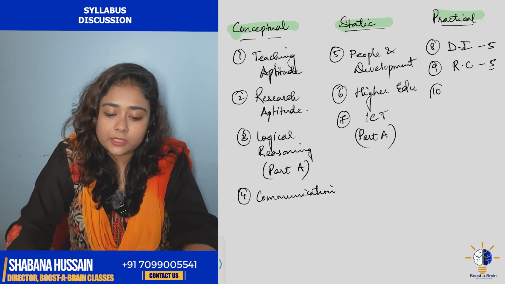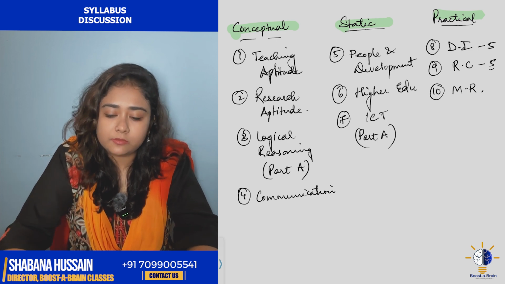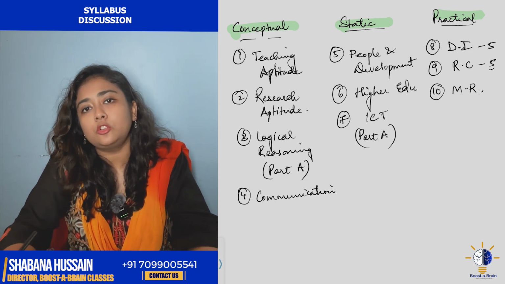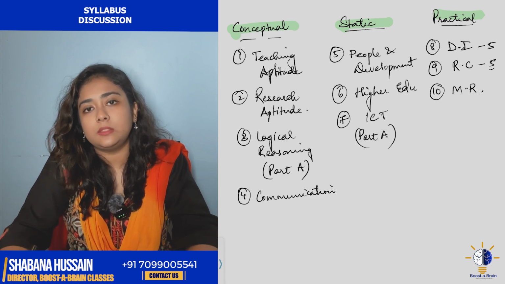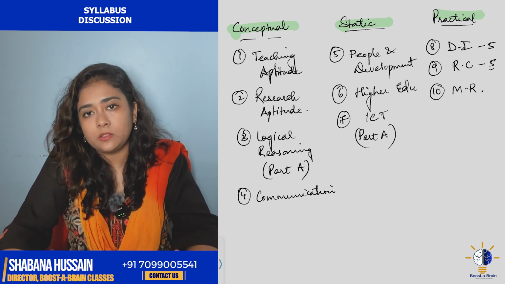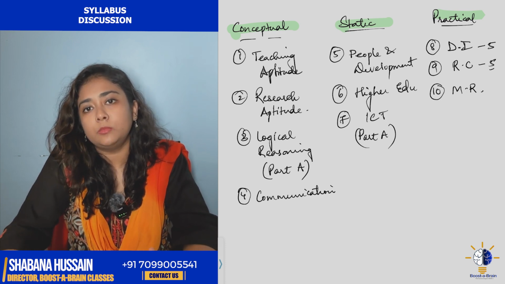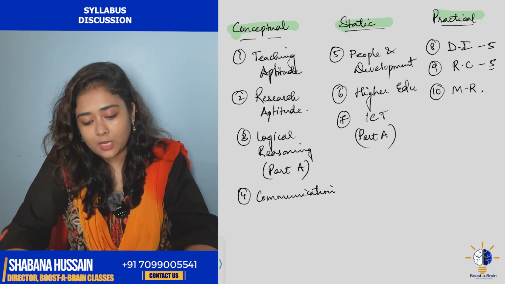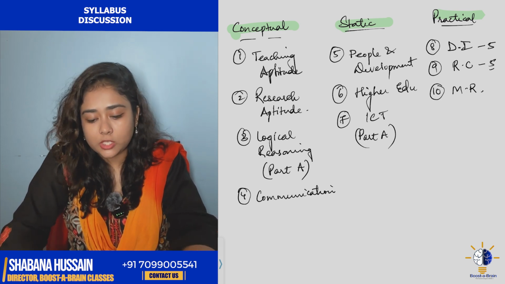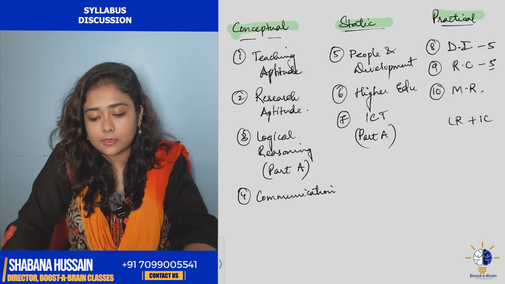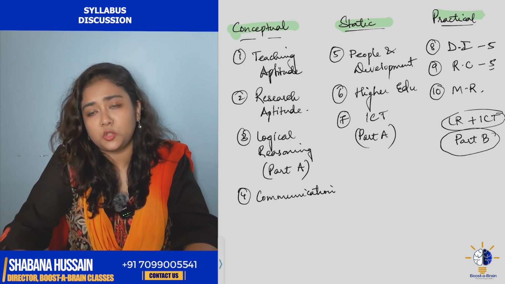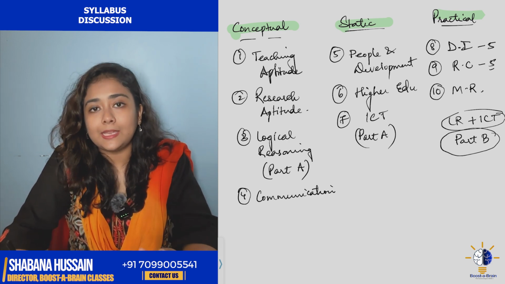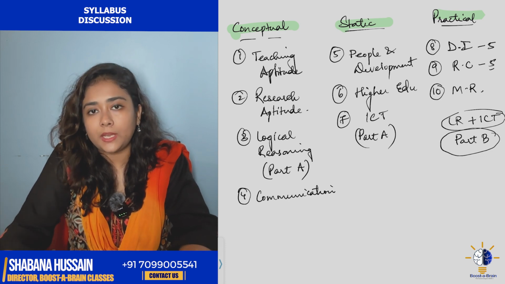Lastly, we have the mathematical reasoning unit. Even from the syllabus, there are just a few topics which are repeatedly questioned in the exam. Even mathematical reasoning is a practical and numerical kind of unit. Apart from that, like I have already mentioned, LR and ICT. So Part B contains things that require more practice. For ICT, it's the numerical part.